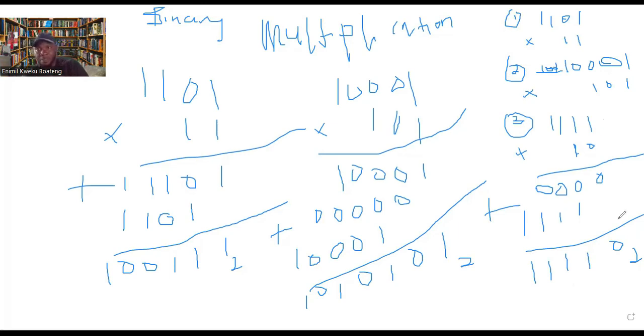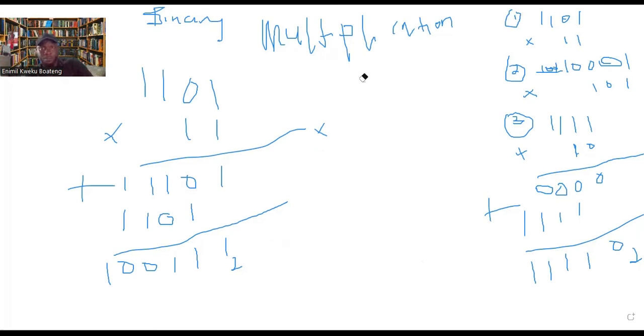So let's convert this final one to decimal. Now to convert to decimal, a simple way to do it: how many ones? 1, 2, 3, 4. So 4 ones. Now this is giving us 1 here. This is giving us 2 and 4.